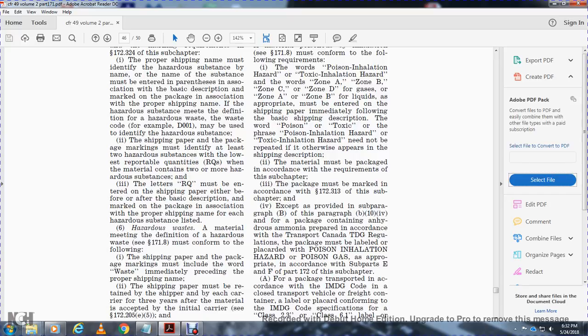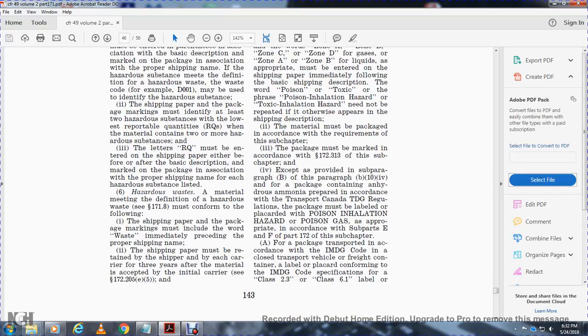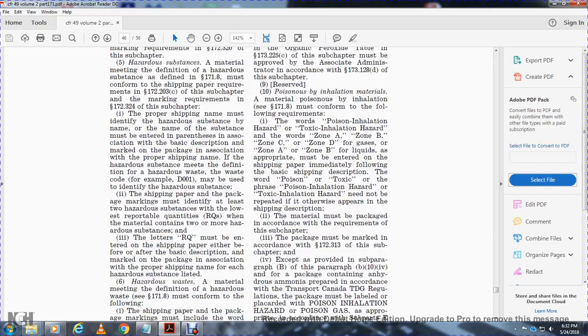Hazardous waste: a material defined with the definition of hazardous waste in 171.8 must conform with the following. On the shipping paper, the package marking may include the word "waste" immediately preceding the proper shipping name. The shipping paper must be retained by the shipper and by each carrier for 3 years after the material is accepted by the initial carrier. See 172.205(e)(5).